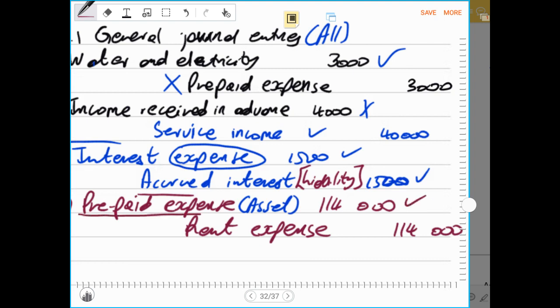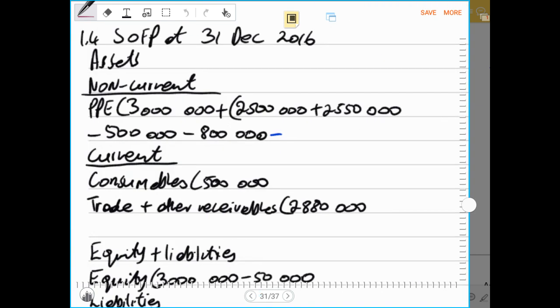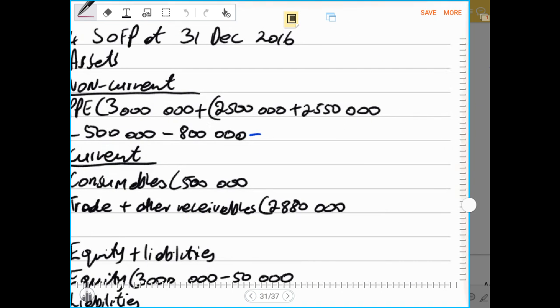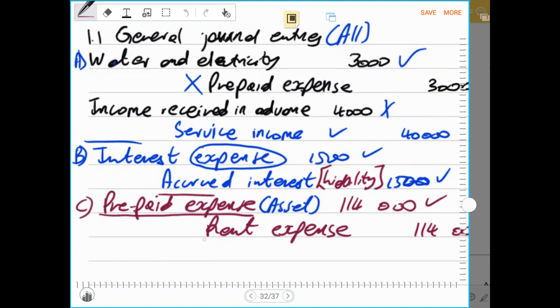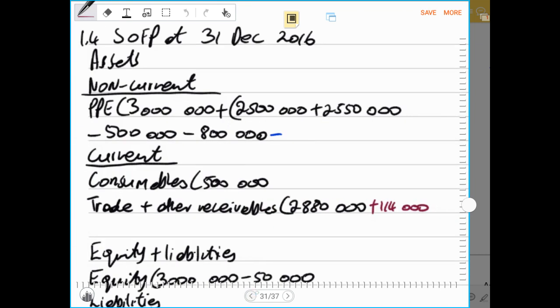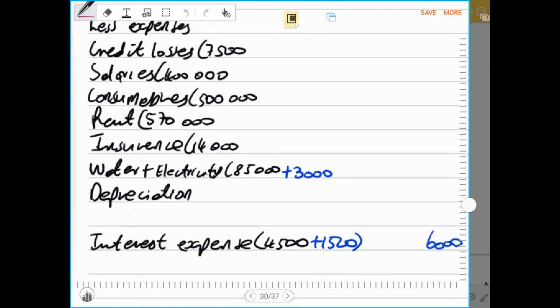So now let us record the debit side. Remember, prepaid expense is an asset, so it must be recorded under current assets in the statement of financial position. That will be plus 114,000 rands as an asset under current assets. The other entry will be the rent expense recorded in the income statement, where our rent expense will be reduced by 114,000 so that it becomes 456,000.